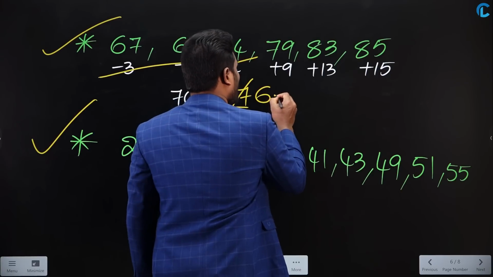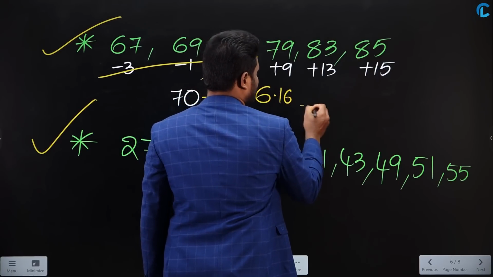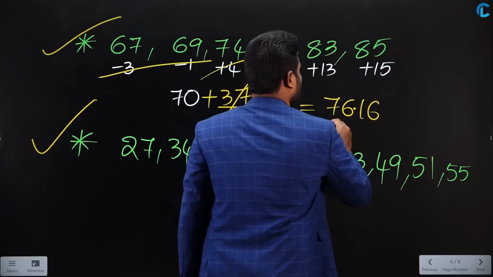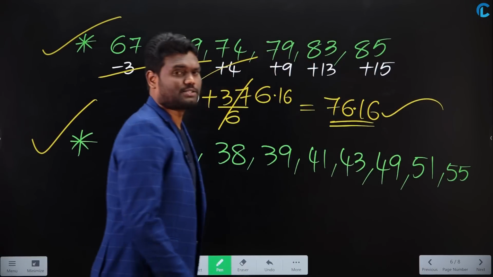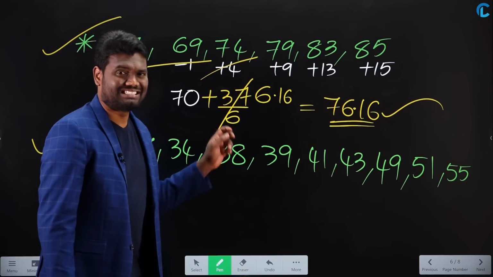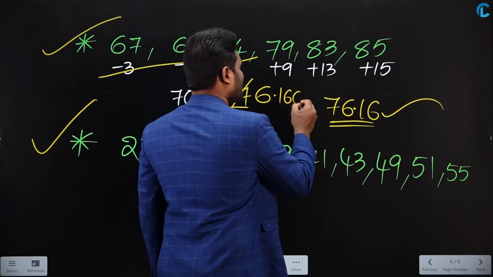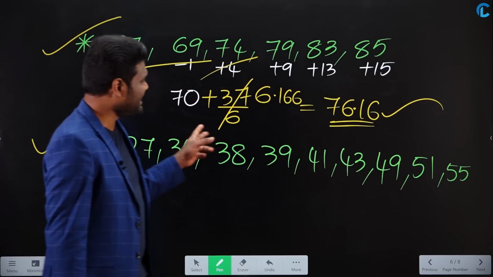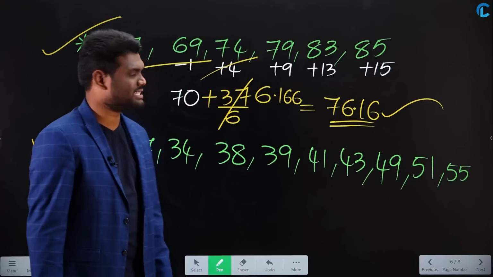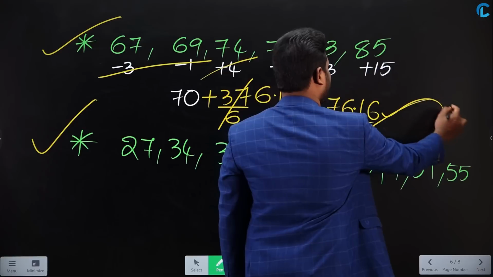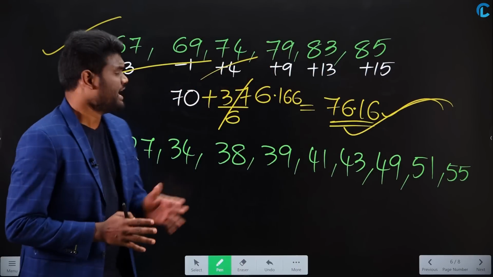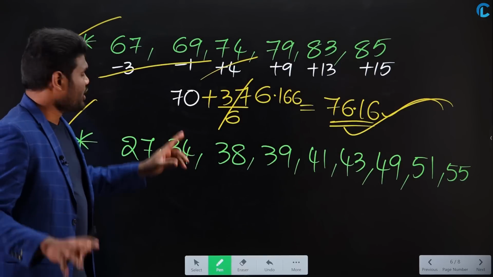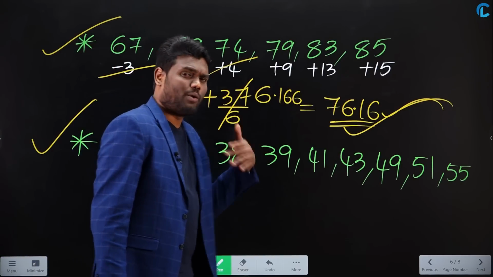So average is going to be 76.16. 1 by 6 is nothing but 16.66%, which is nothing but 1.666. So I can say that average is going to be 70 plus 6.166, which is nothing but 76.16. Very simple. If you want, you can assume it as 80 also. Even then you will get the same answer.